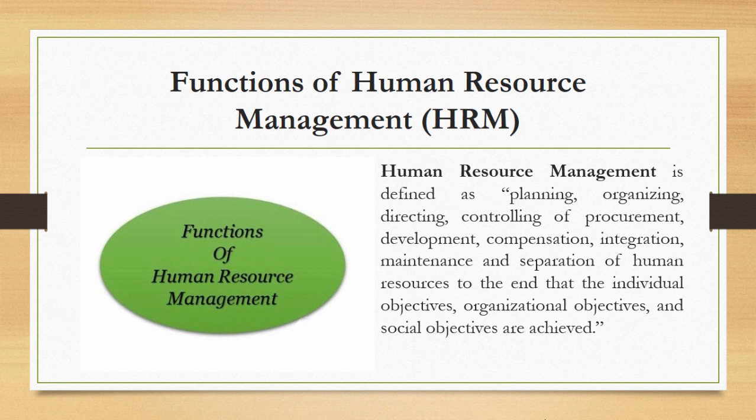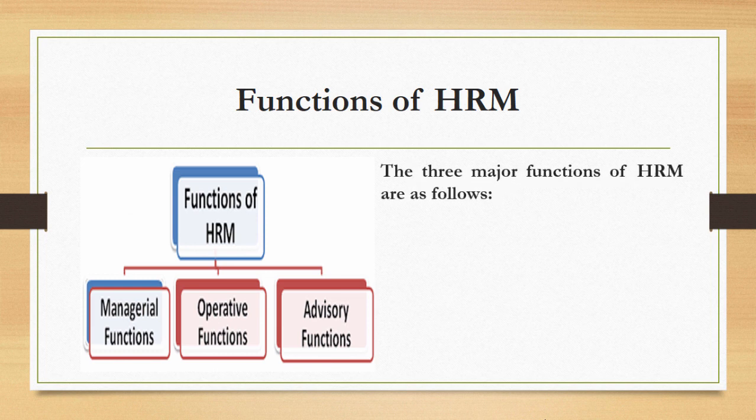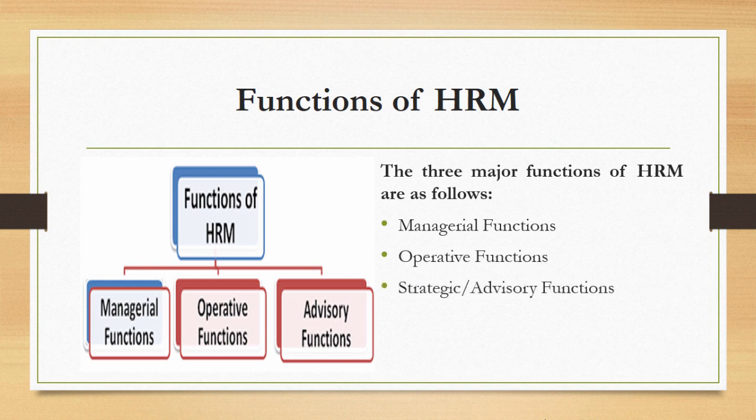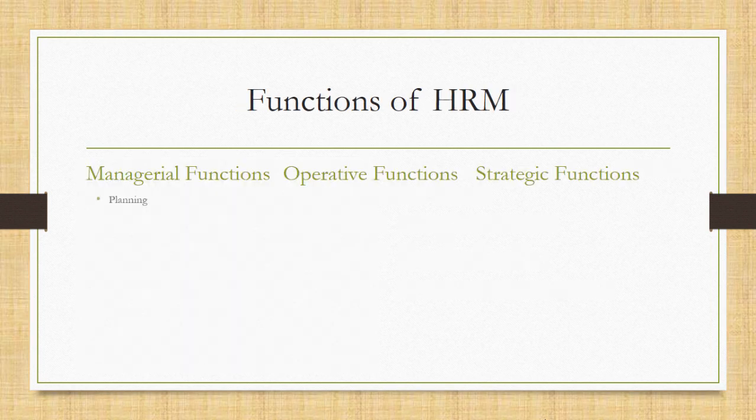Let us understand what are the different functions of human resource management. Functions of human resource management. There are three major functions of human resource management: managerial functions, operative functions and strategic functions or advisory functions. Let us know what are the different types of functions in each function of human resource management.